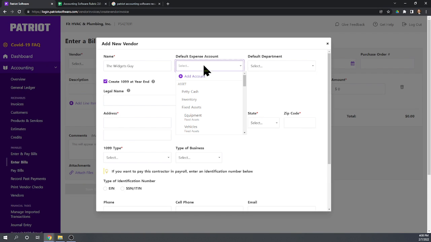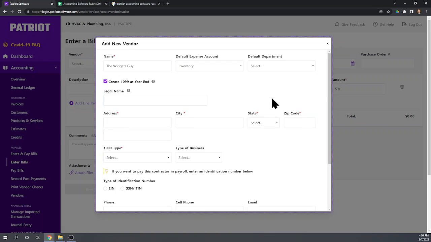And when we buy something from the widgets guy, we're going to want to put that to our cost of goods sold account. Now, a good inventory software would put purchases from the widgets guy into our inventory account, which is the asset account, and then when we sell it, the program would allocate the cost between inventory and cost of goods sold. But our program doesn't do that, so we're just going to have to book it to one or the other. And in fact, instead of cost of goods sold, I'm going to stick it in inventory. But then we're going to have to make manual entries. Every time we sell a piece of inventory, we're going to have to make manual entries that transfer the cost from inventory to cost of goods sold.